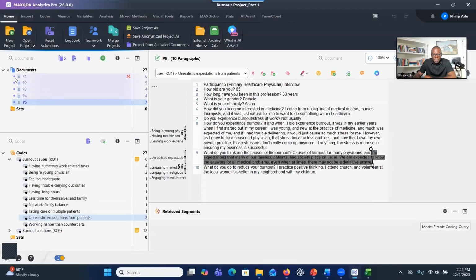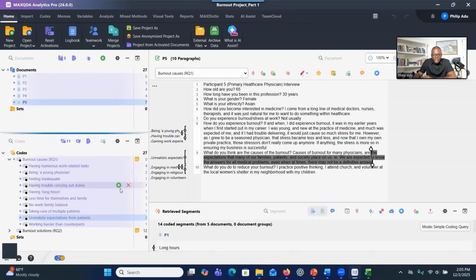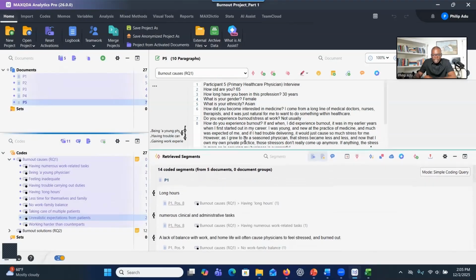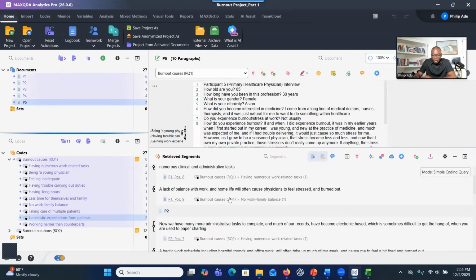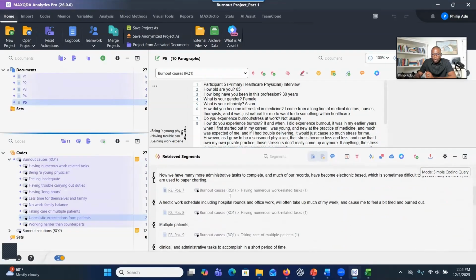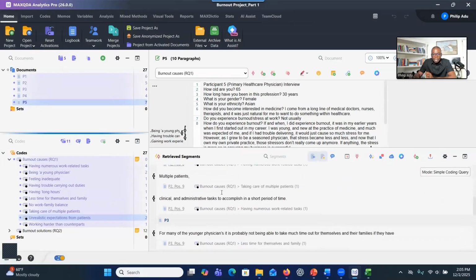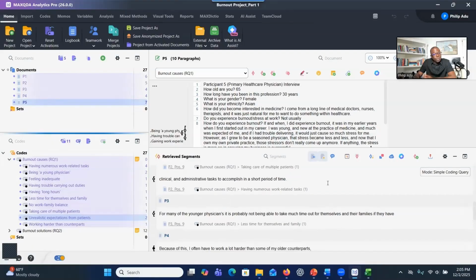So when you activate, there's a little circle here, right, to activate, right? And you can see that 5 documents have been activated. Then I also want to activate all the codes under research question 1. And when you do that, all the segments will be here. See all the segments or all the quotations that are related to all the codes for research question 1 will be here, right? And then you can do further analysis.